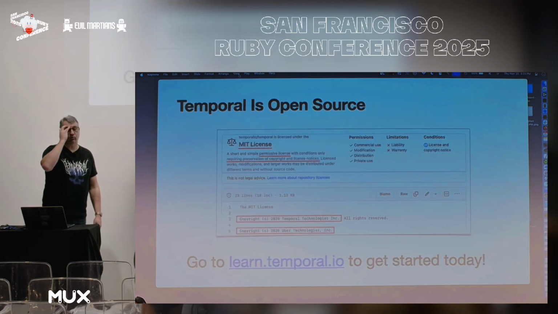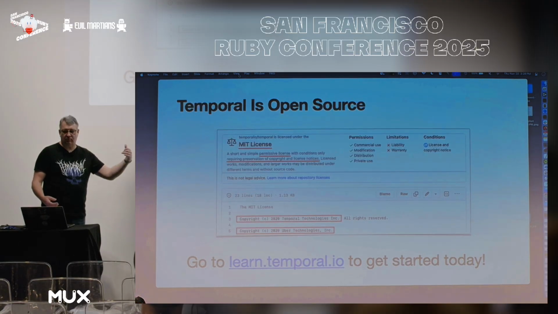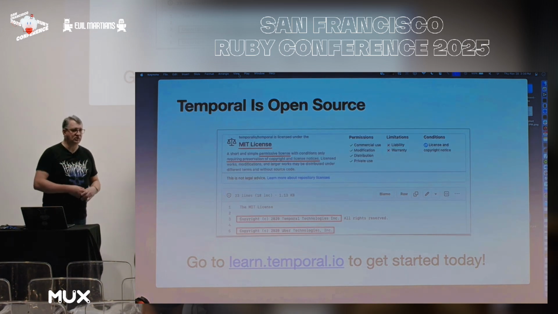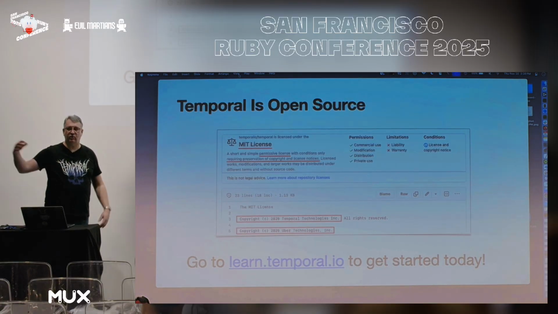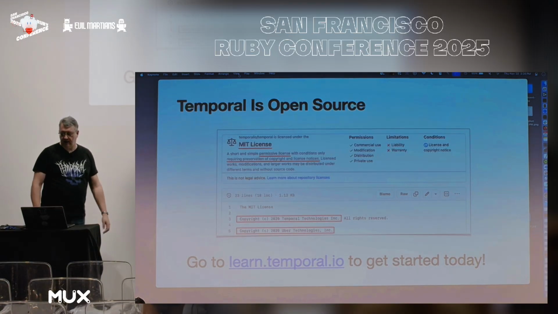But most importantly, Temporal is open source. There are two components of Temporal that you will use. One is the SDK. That's available for a variety of languages, for example, Java, Go, Python, PHP, TypeScript. And recently, last month, we added support for Ruby. So you can develop applications that use Temporal that are written in Ruby. And you can actually mix and match these languages. So Temporal provides for polyglot programming. So if you need to write something in Ruby, but you're interacting with another team that wrote their stuff in Python, it's possible to do that.